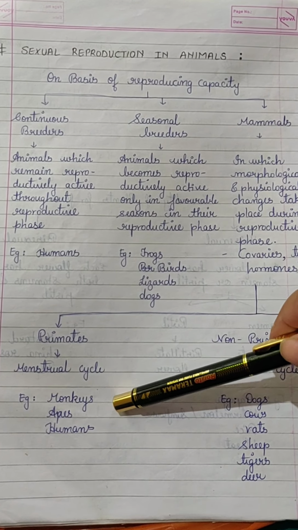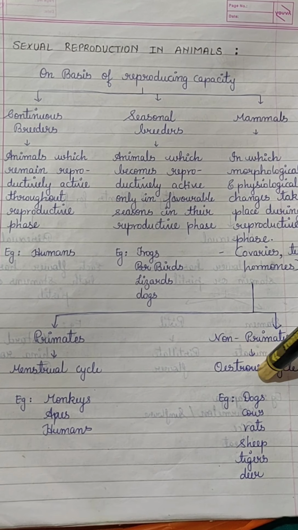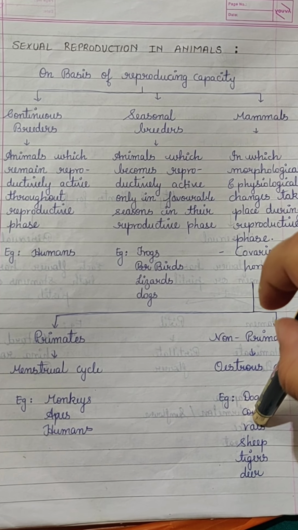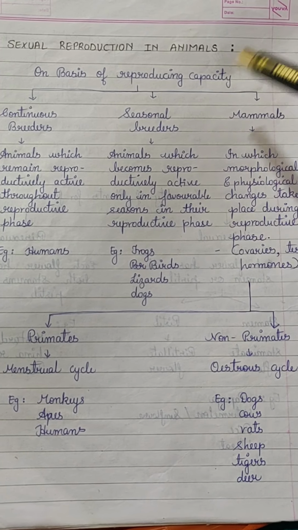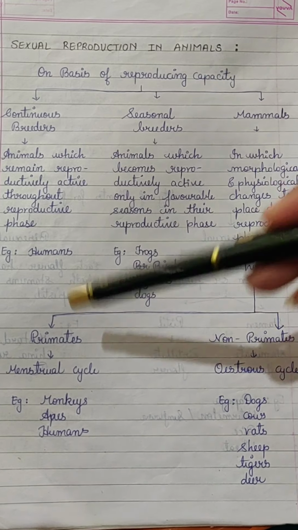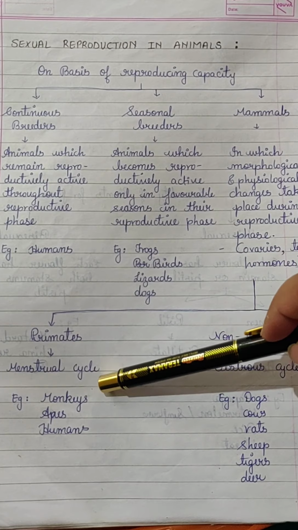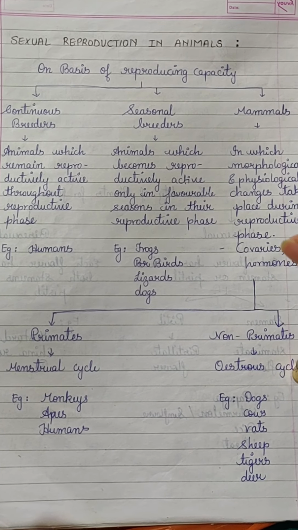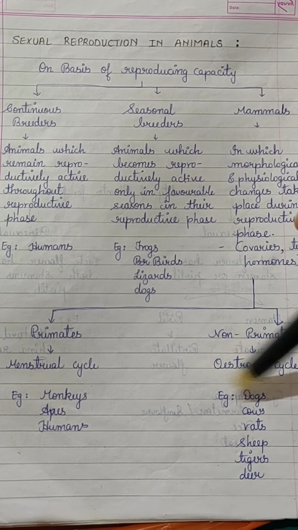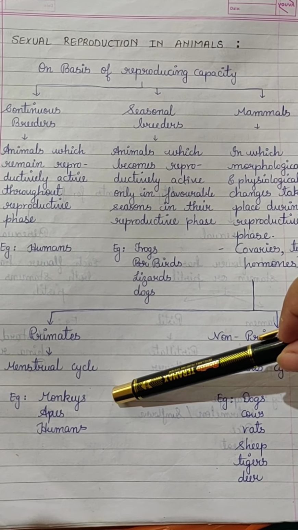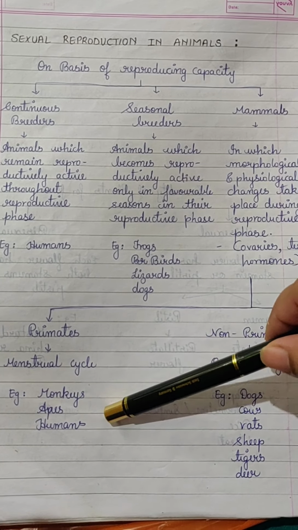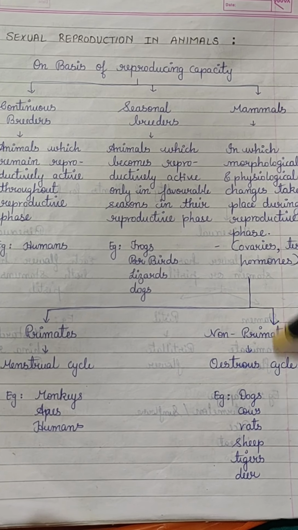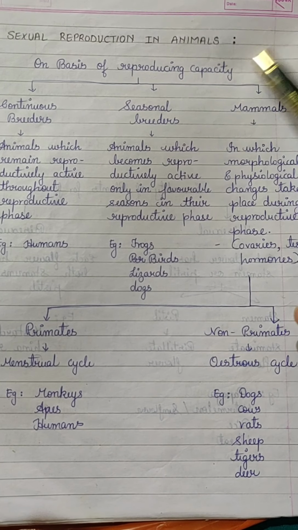Menstrual cycle examples are monkeys, apes and humans, and animals which show estrous cycle are dogs, cows, rats, sheep, tigers and deer. So primates and non-primates. Primates show menstrual cycle, non-primates show which cycle? Estrous cycle. Examples of primates are monkeys, apes and humans, and non-primates are dogs, cows, rats, sheep, tigers and deer.